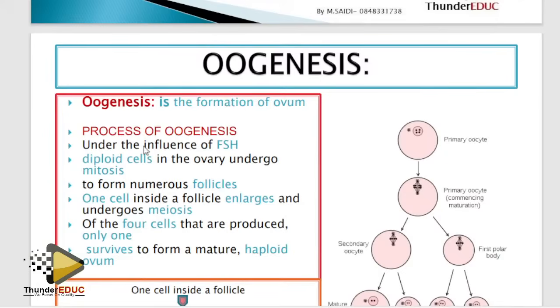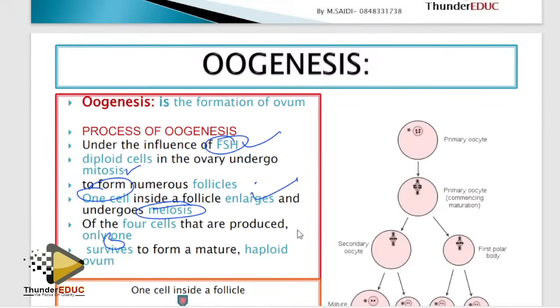Formation of the ovum, oogenesis, is a process under the influence of follicle stimulating hormone, acting on the diploid cell. Don't use FSH when it's terminologies. If it's terminologies, please say follicle stimulating hormone. But if it's not terminology, it's cool. The diploid cell in the ovary undergoes mitosis so that they form numerous follicles. Only one cell inside the follicle enlarges, which undergoes meiosis. And then 4 cells are produced. Only one survives.